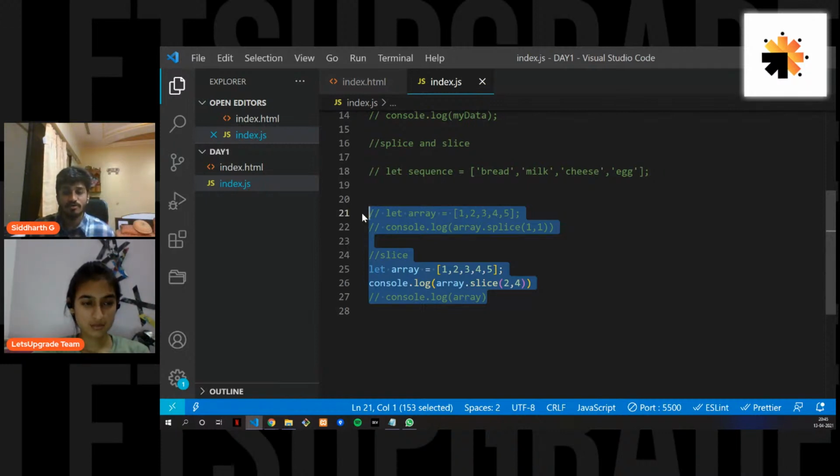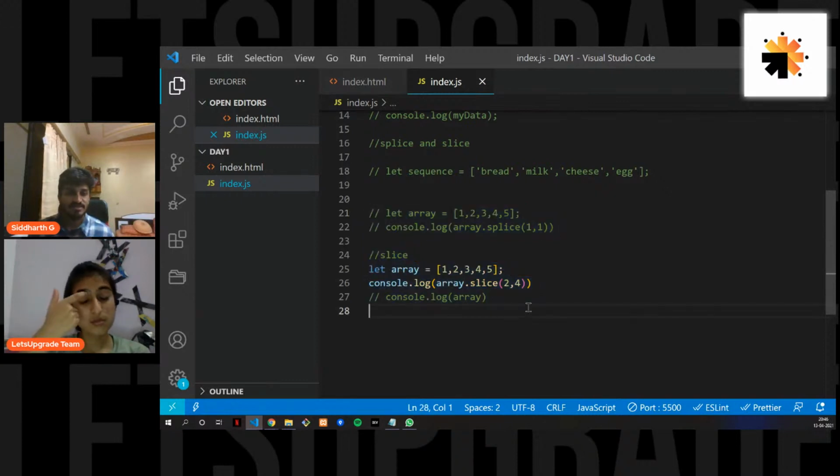Tomorrow we will start sharp at 7:30. I hope we can start sharp, and I will take 5 minutes of your time to discuss splice and slice, and you can comment in the comment section with an example that you found very interesting. Maybe we all can learn, maybe even I can learn. Nobody is perfect, but of course I want you to try some things, okay? Just focus on splice and slice.